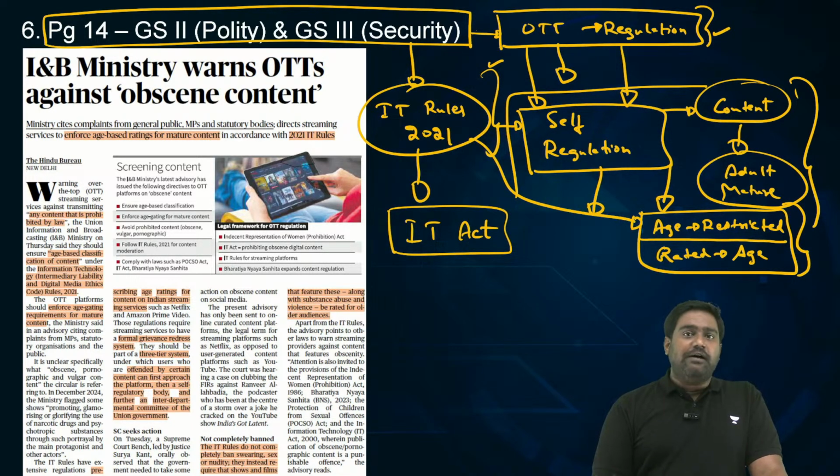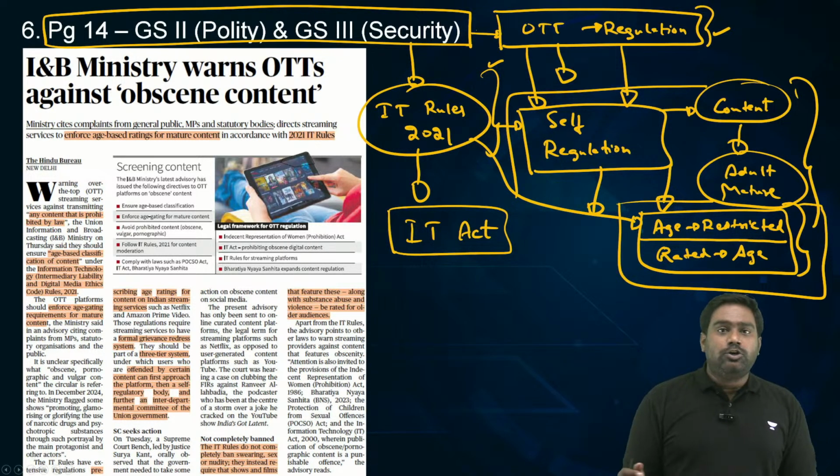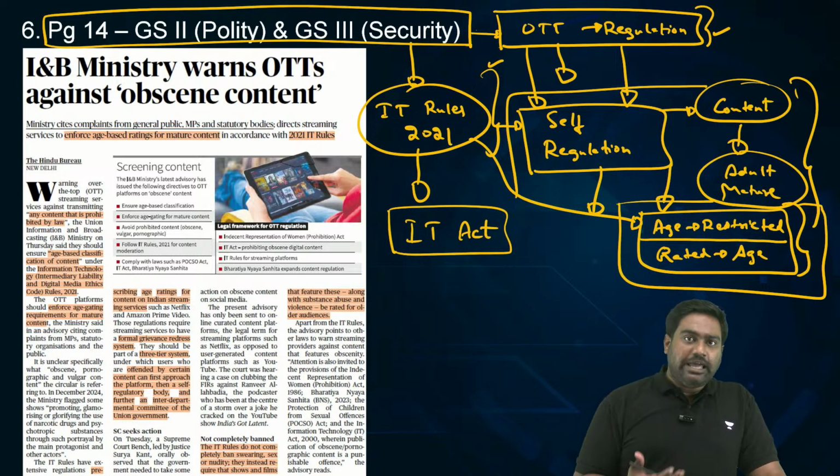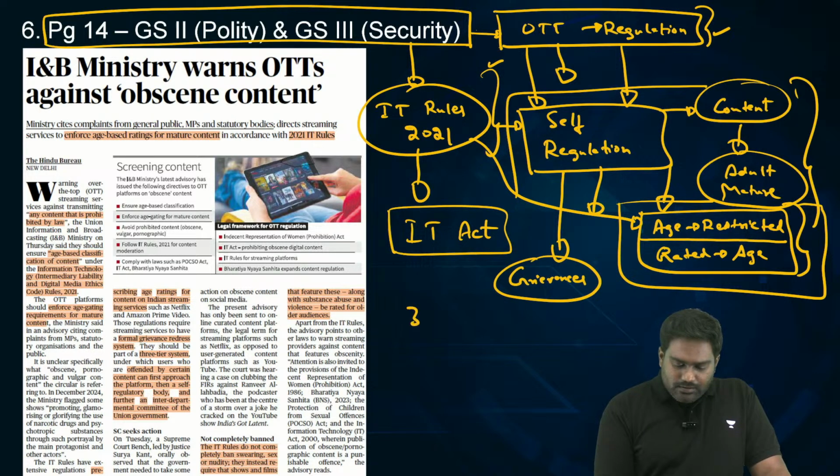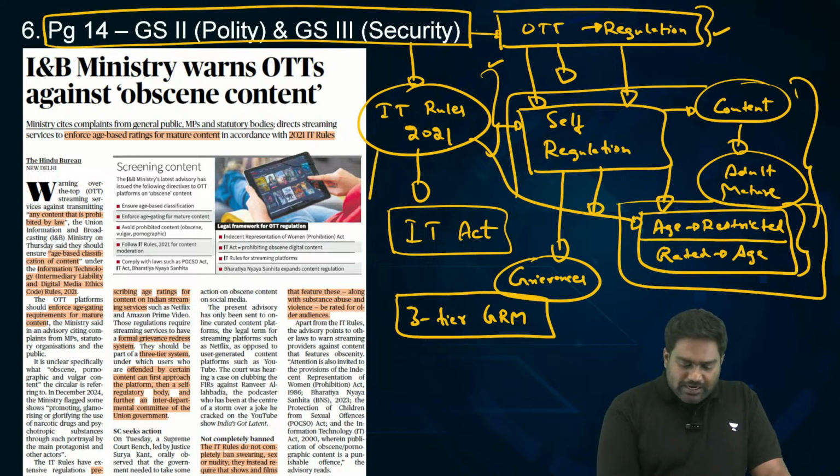And if there are any violations, let's say there are grievances from the public where the users feel that adult content has not been rated or has not been age restricted, then those grievances can also be taken up through a three-tier grievance redressal mechanism that has been set up through the IT rules.